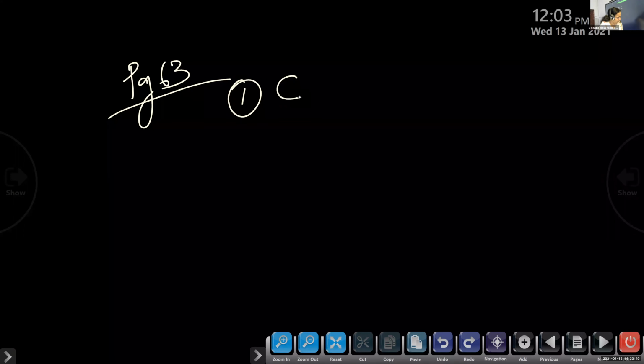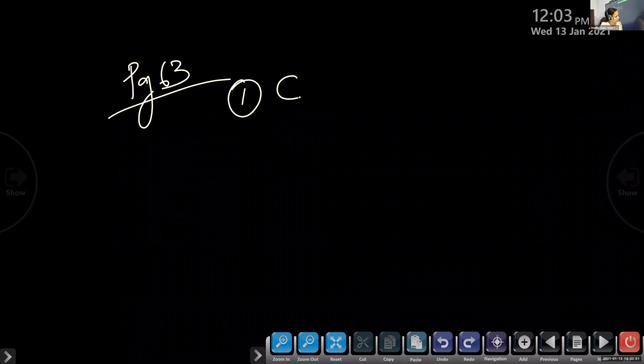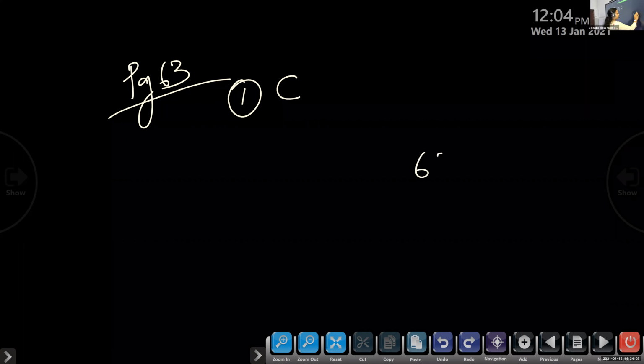Now Ammu, question number 2. Ammu, can you read? Children, please mute your audio. If someone is reading, please listen carefully. Ammu: the decimal equivalent to 63.1.